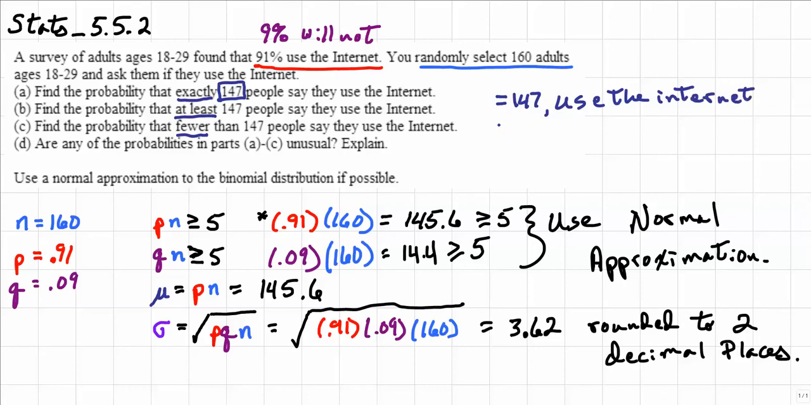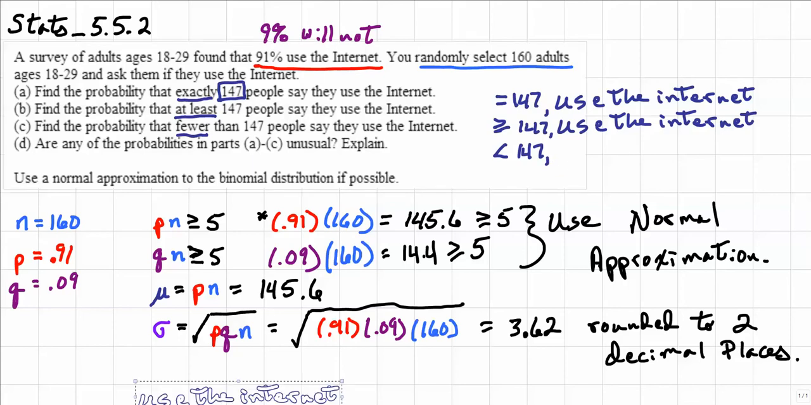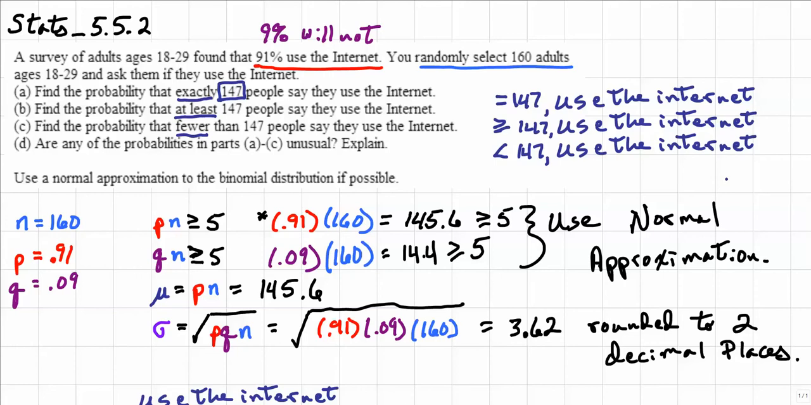At least means that we're going to be looking at greater than or equal to 147 that also use the internet. And then fewer than 147 means that we have less than 147. Now, we would normally convert these to z-scores and then go to the normal distribution table, but in this case, we're going to go ahead and use StatCrunch.